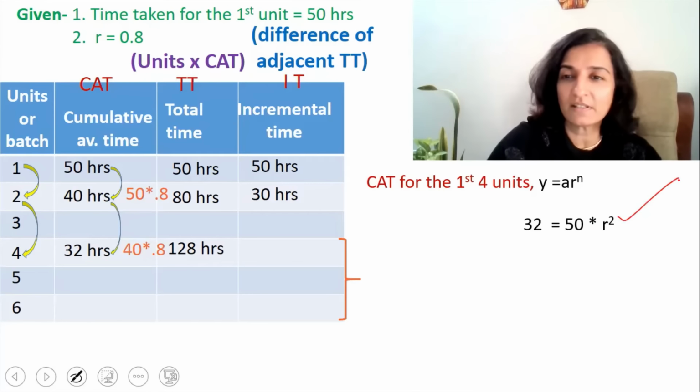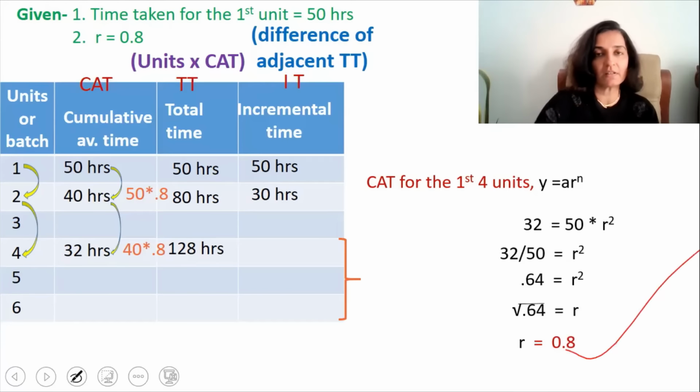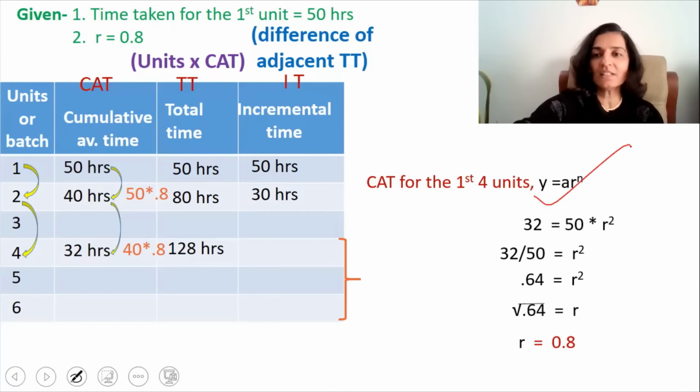So how do we solve this? 32 divided by 50 is equal to r squared. 0.64 is r squared. Square root of 0.64 is r, and r is 0.8 or 80%. So we have arrived at the answer of the learning rate. So whenever learning rate is missing in the question, or you are asked to find out the learning rate, please adopt this formula. Now, this formula has been derived from the tabular method.